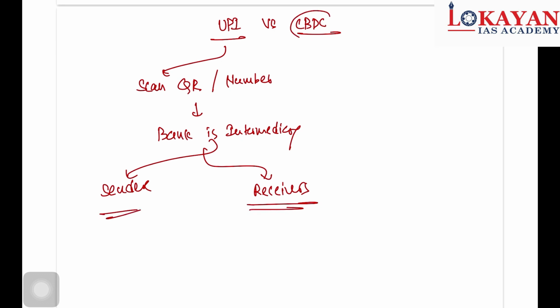But in case of CBDC, there is no intermediary. The transaction happens through a wallet.